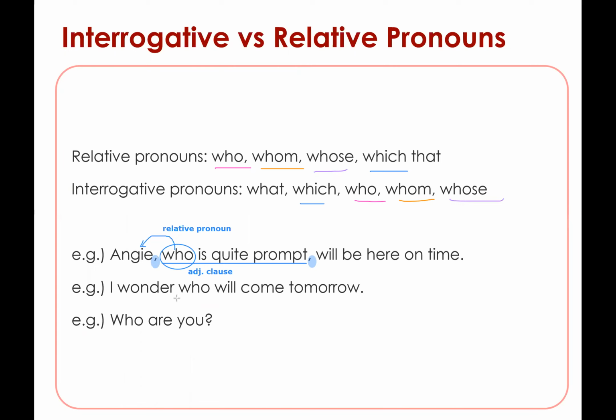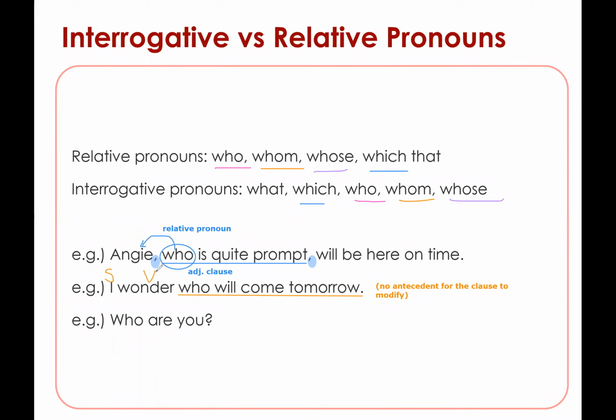This is non-essential adjective clause. If you take a look at the second example, I wonder who will come tomorrow. So do you see how there's no noun for it to modify? There's no antecedent in this case. So no antecedent or the clause to modify. And more importantly, it comes after a verb.